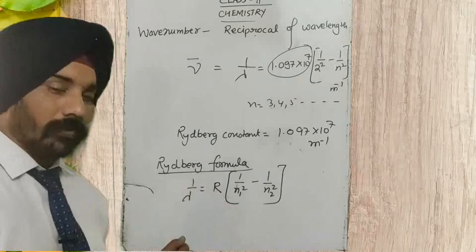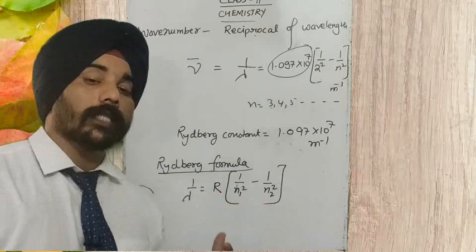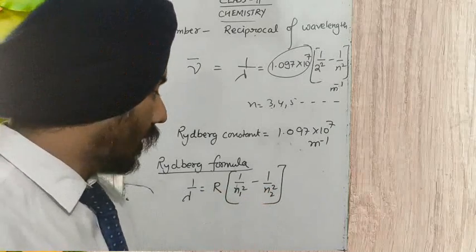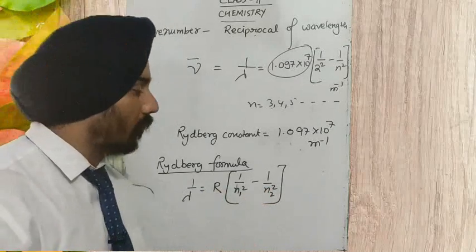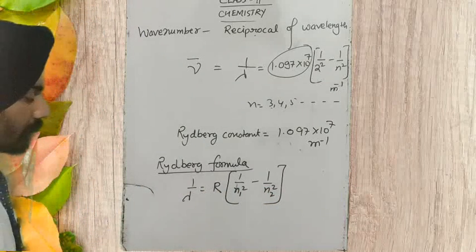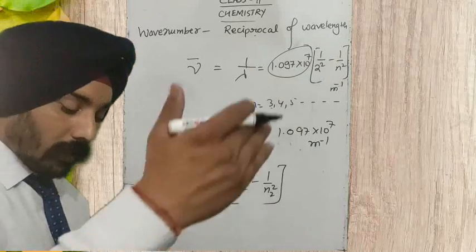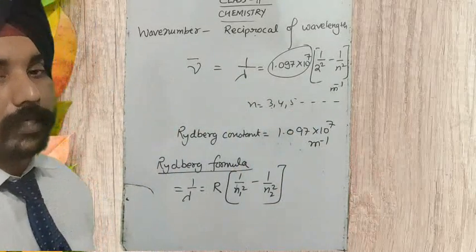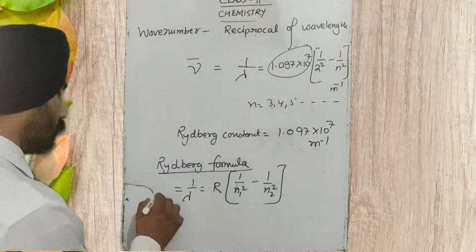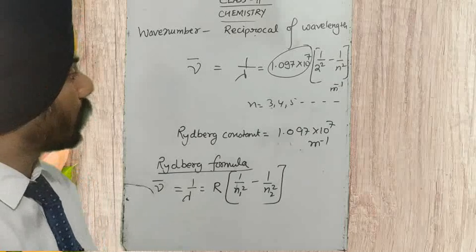And for the Pfund series, n1 will be 5 and n2 will be 6, 7, 8, 9 and 10. So you have to remember this Rydberg formula for finding the reciprocal of wavelength of each line produced during the transition of an electron from a higher state of energy to a lower state of energy. This reciprocal we also call wave number.